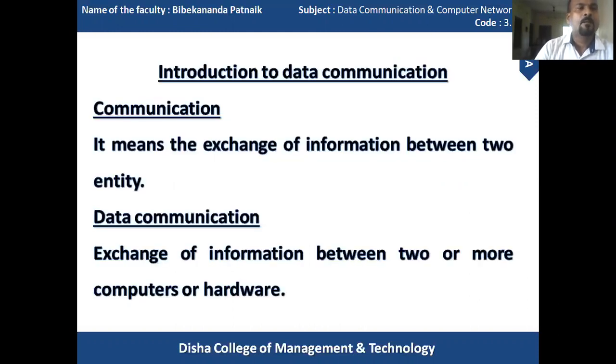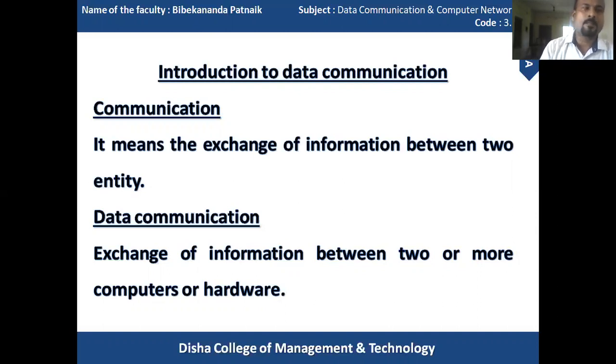Basically, when we communicate, we are sharing information. This sharing can be local or remote. Between individuals, local communication usually occurs face to face, that is physically, while remote communication takes place over distances. It means the persons or the terminals or the computers are away from one entity to another.